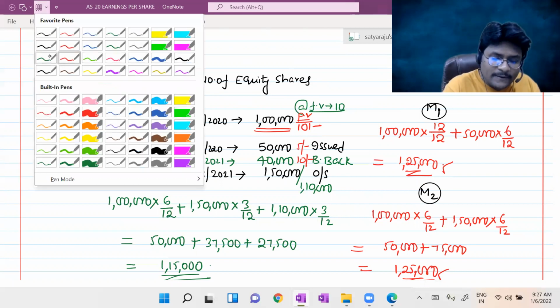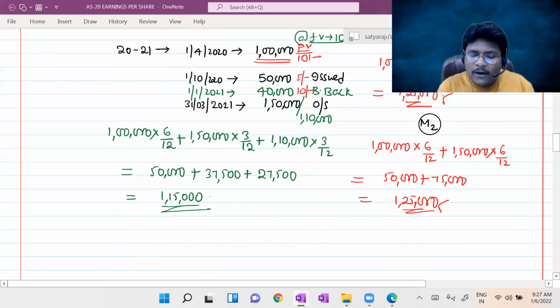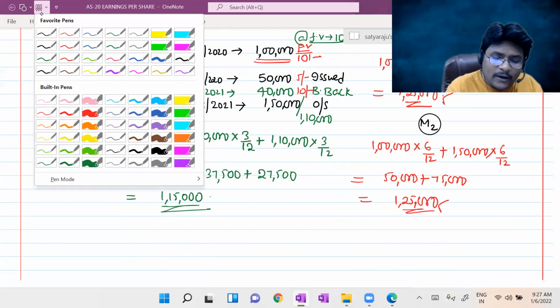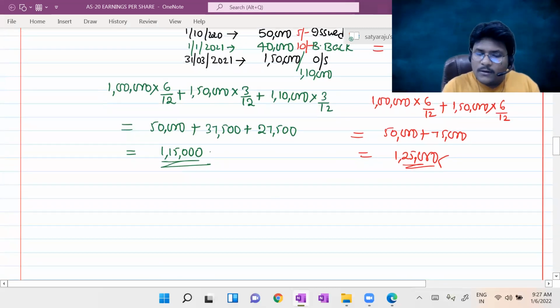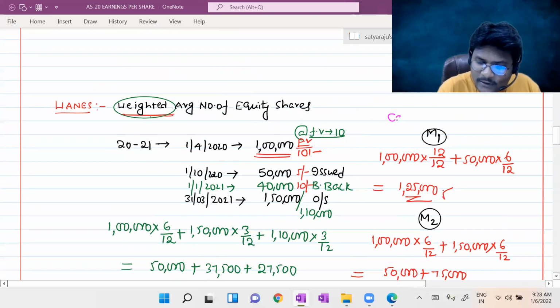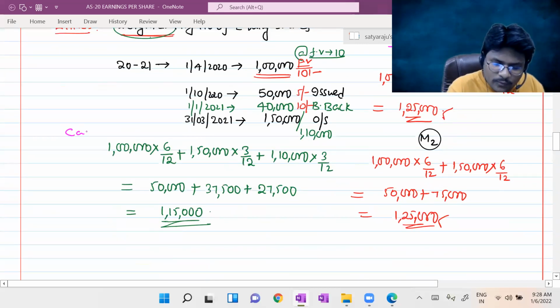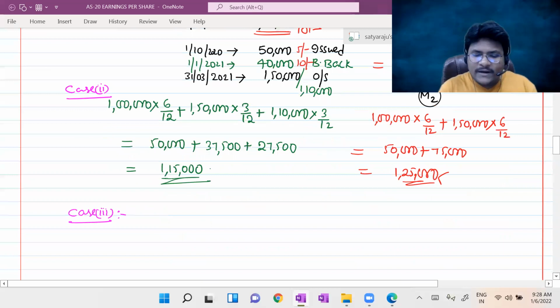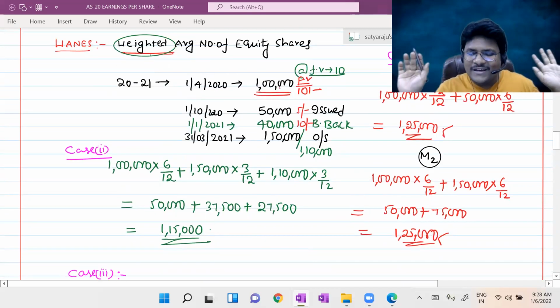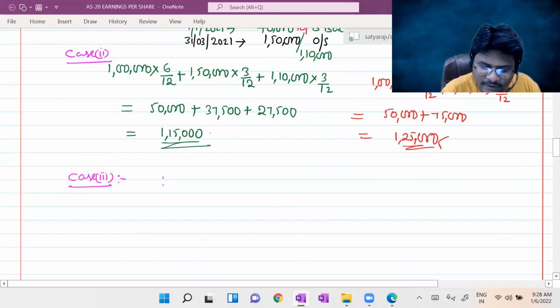Now, all of you please concentrate. Sir, in the opening, how many equity shares are there? So this is actually case number 1, this is case number 2, and now I'm discussing case number 3. In case number 3, in the opening, 1 lakh equity shares are there, not an issue.